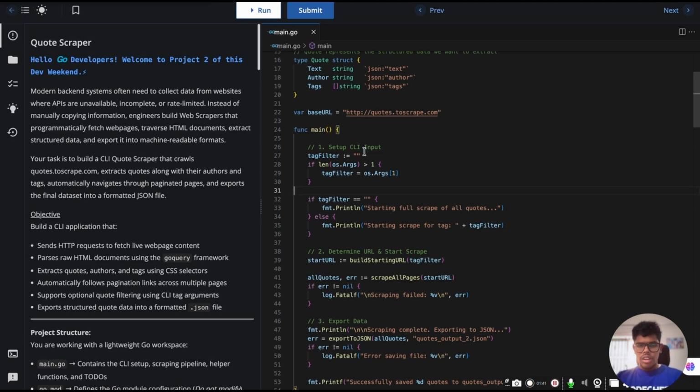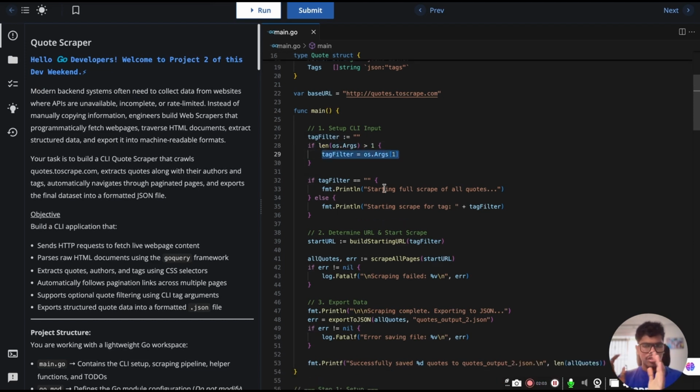Then comes the main function. Here you need to have the tag filter, which is initially empty, and if the length of the arguments is greater than 1, then if it is present, it belongs to the first index. Now if the tag filter is empty, we say starting full scrape of all quotes without any tag filter. If the tag filter is there, we say starting scrape for that particular tag, for example, starting scrape for tag inspirational.